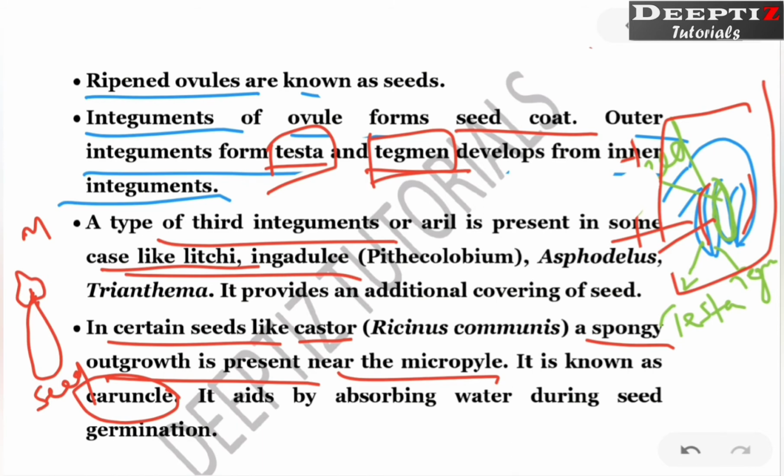This outgrowth is termed as caruncle. So what is the function of this caruncle? To absorb the water during seed germination, right? Sometimes this is stored with rich food which can attract dispersal agents such as ants and all, right?